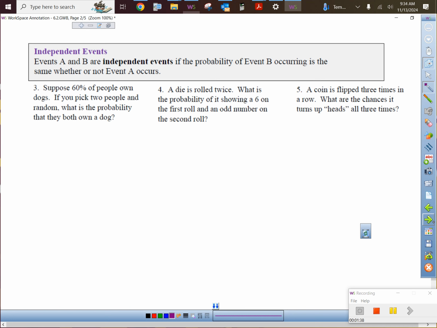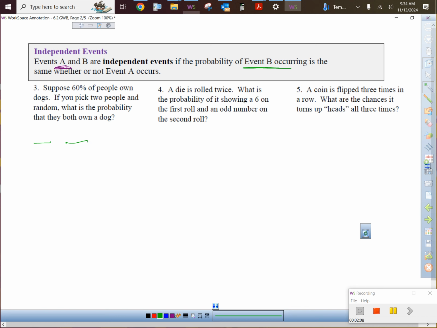So, all right. Then here's the real meat and potatoes. Independent events are where whatever event A is, event B has no effect on that whatsoever. The first event and the second event do not have anything to do with each other. So suppose 60% of the people own dogs in this area. If you pick 2 people at random, what is the probability that they both own a dog? So we're not doing the complement. First person, here's what I'm going to do. I sometimes like to draw this out with blanks. So they were talking 2 people right here.